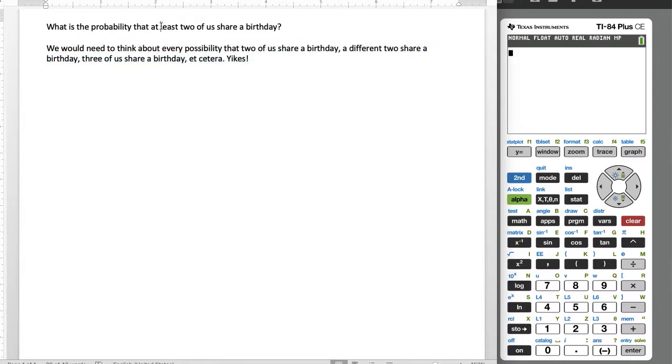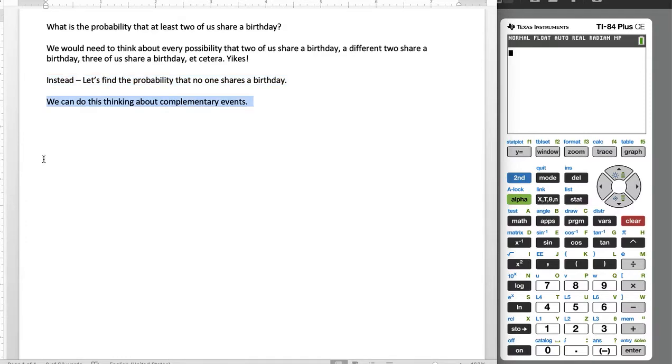There's a loophole here. I have this idea, at least two of us share a birthday. Well, that "at least" cues us in. We're going to think about the opposite, the complement. Let's instead find the probability that nobody shares a birthday. This reminds us of those complementary events. Now, remember, the probability of some event is 1 subtract the probability that it does not happen.